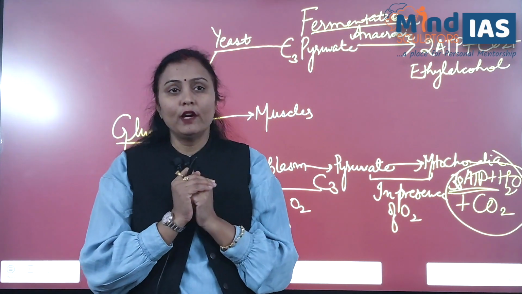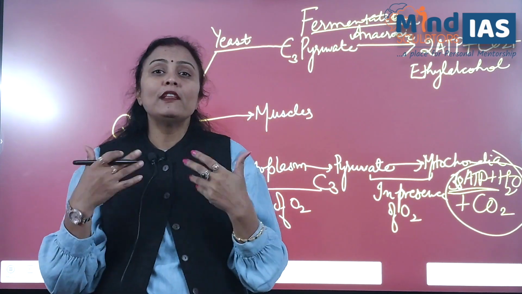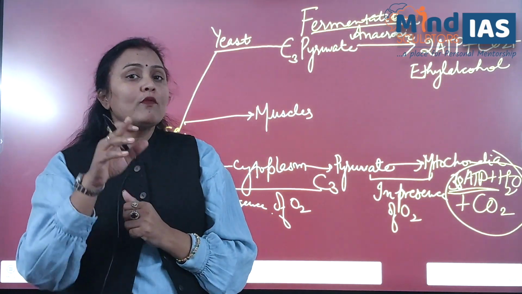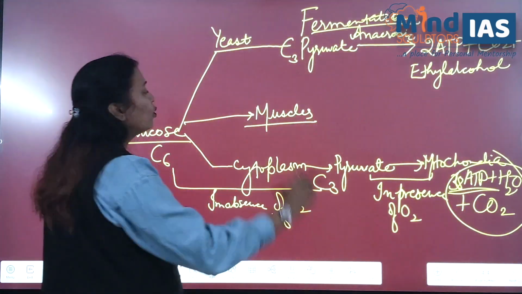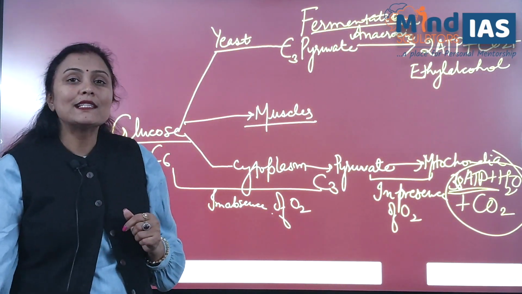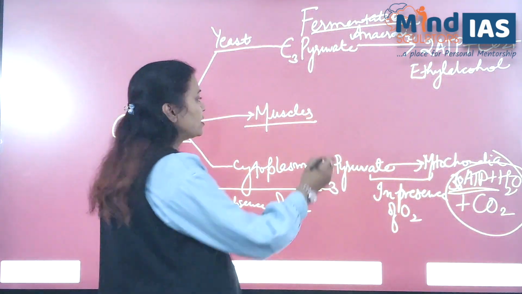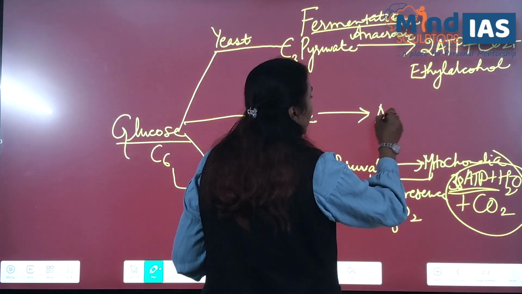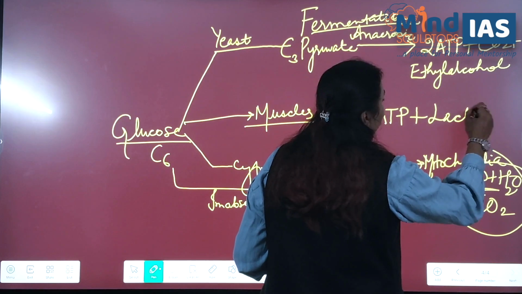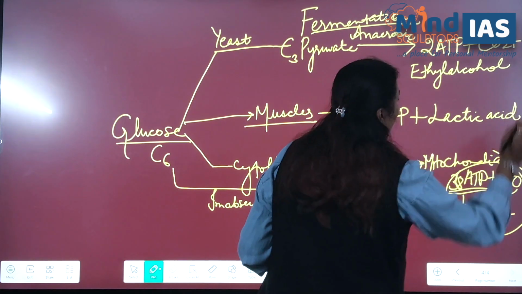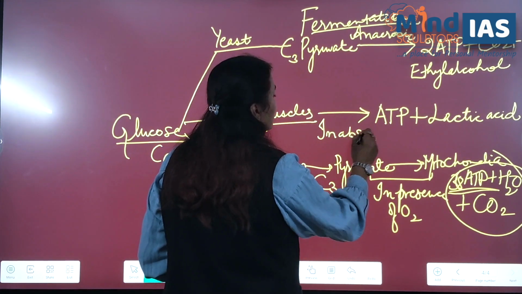So how will your body fulfill its need for energy? It will derive energy from the glucose stored in the muscles in the form of glycogen. By using that glucose in the muscles, ATP will be produced along with lactic acid. And this process takes place in the absence of oxygen.